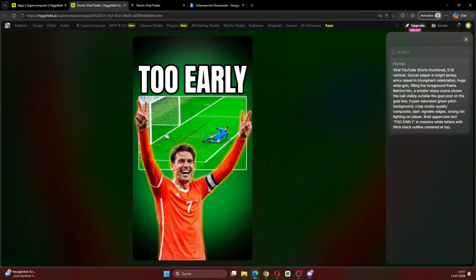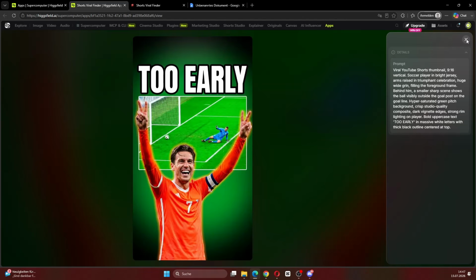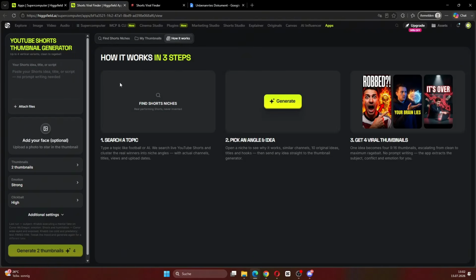As you can see, the first result is actually pretty good. The ball has not crossed the line yet and it looks like a thumbnail from one of these 100 crazy football moments videos. And it is definitely better than using a random frame from your video. Here we have another version that's also not bad. Okay, overall I would say the app definitely works.